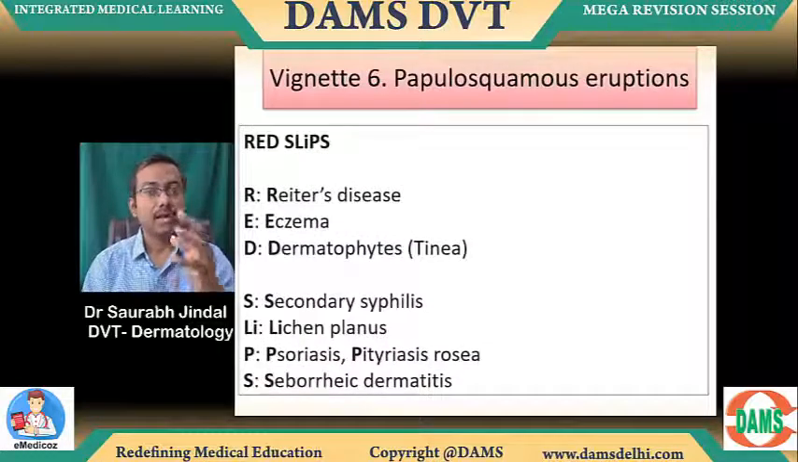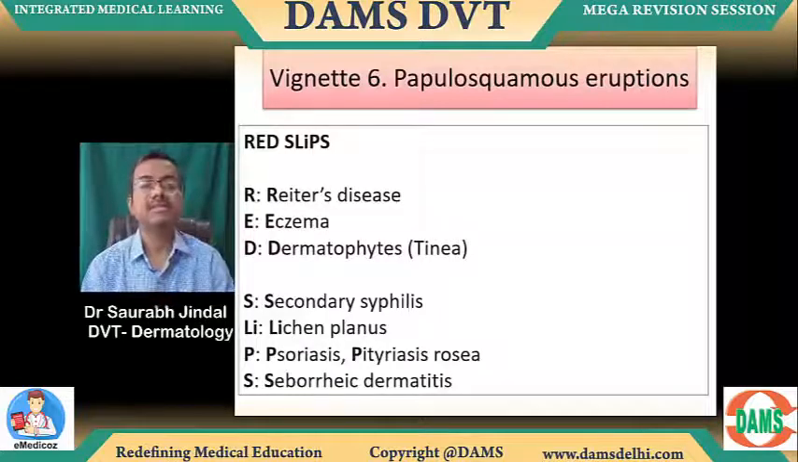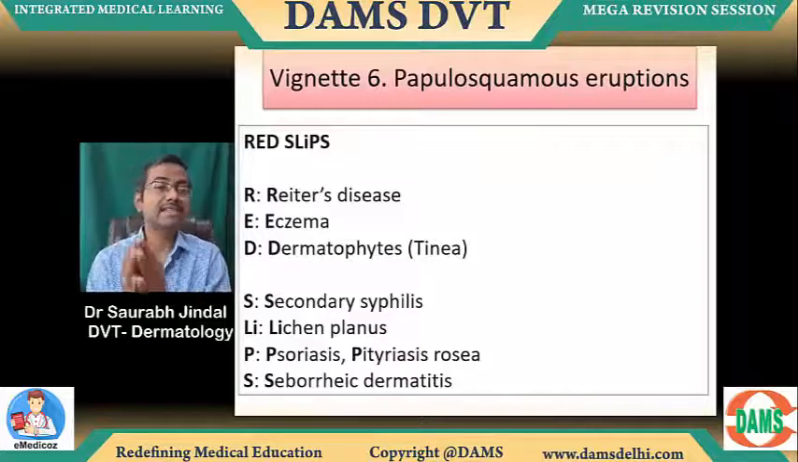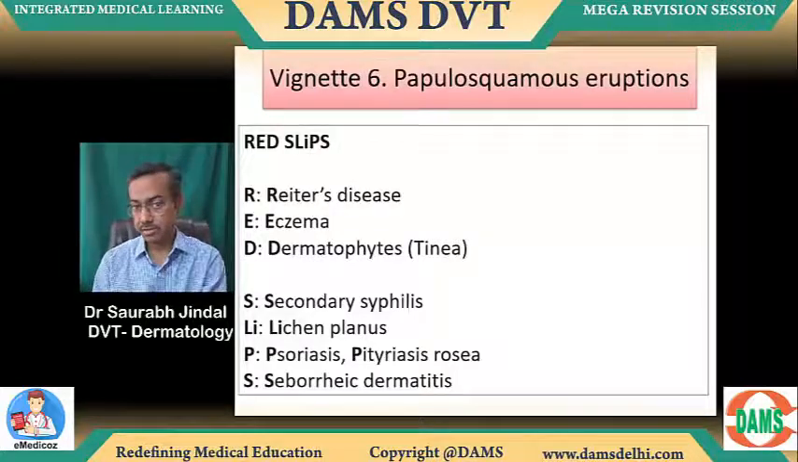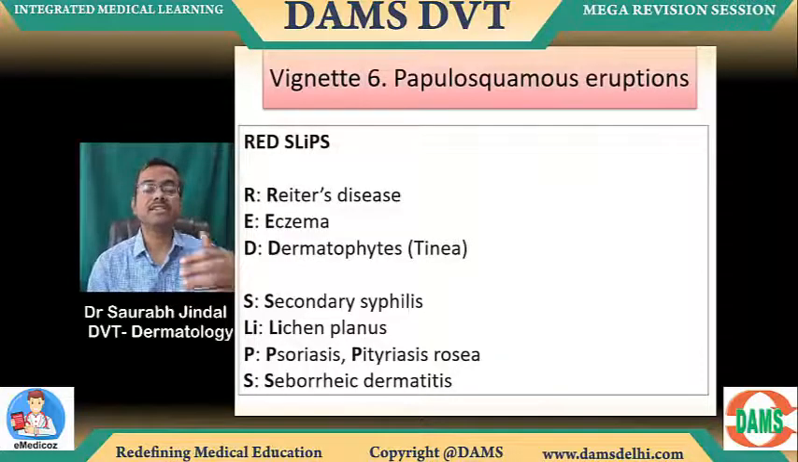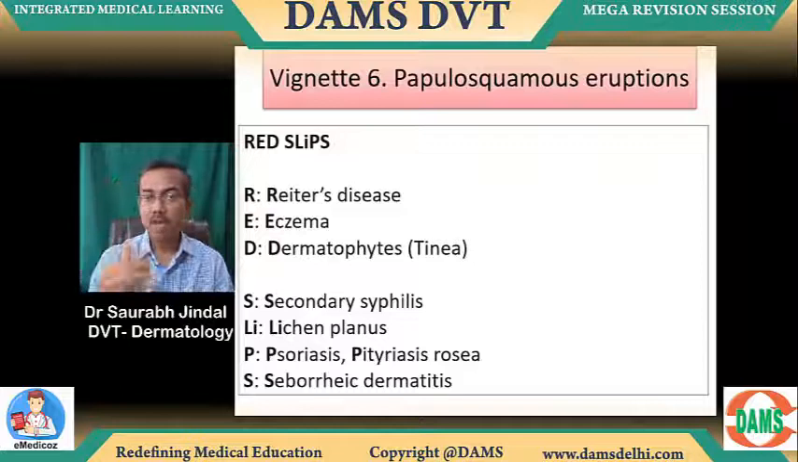Okay. The mnemonic to identify that is RED SLIPS. R is Reiter's disease, now obviously called reactive arthritis. E is eczema. D is dermatophytosis, which is basically tinea. S is secondary syphilis. L is lichen planus. P is psoriasis and pityriasis rosea. S is seborrheic dermatitis. So we have had questions in MCQs where it says all the following are papulosquamous eruptions except. Right. So ये आपका mnemonic हो गया, RED SLIPS. And then from this you know which one is to be excluded.